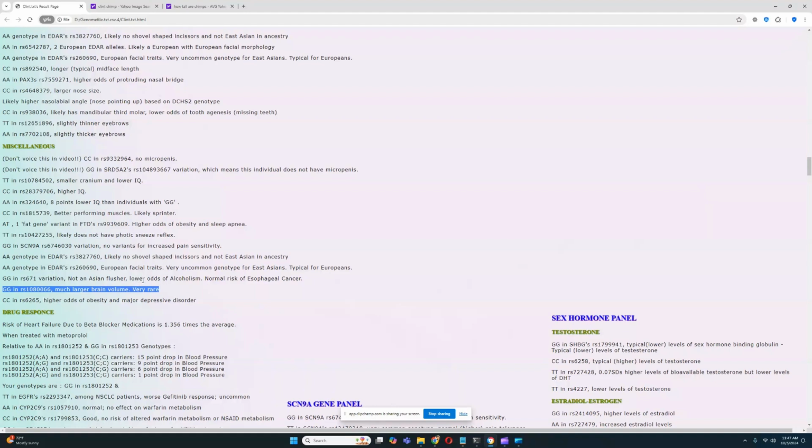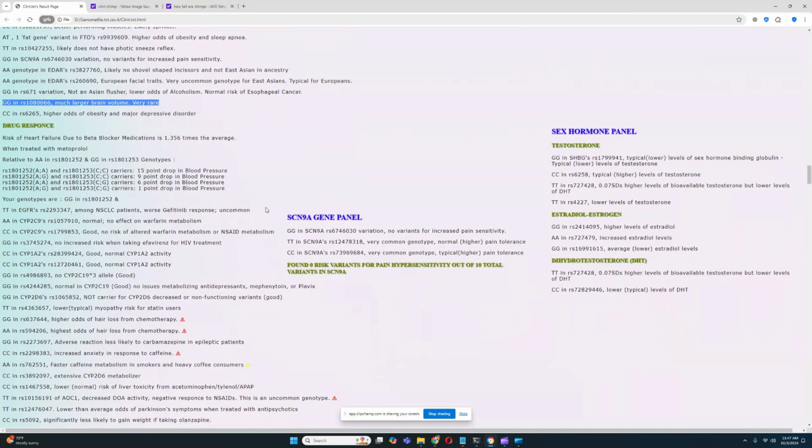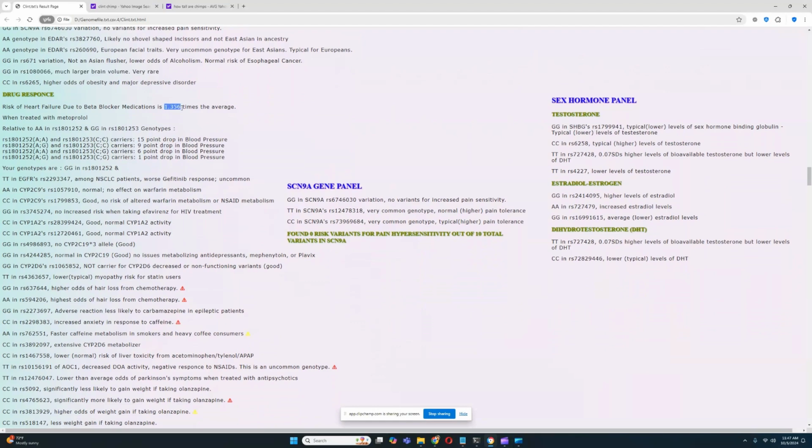So, that's interesting. Wow. Do chimpanzees have much larger brain volume? I don't think they do. They have pretty small craniums. But yeah, he does have this genotype that in humans leads to much larger brain volume. That's pretty cool. All right, he's got higher than average risk of heart failure due to beta blocker medications.